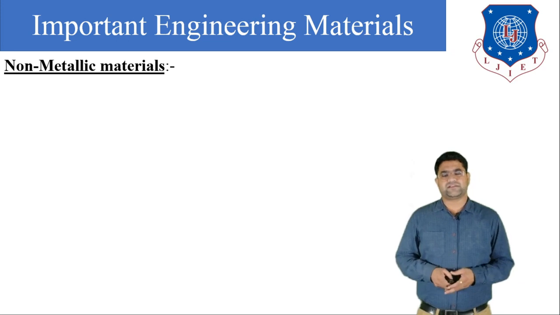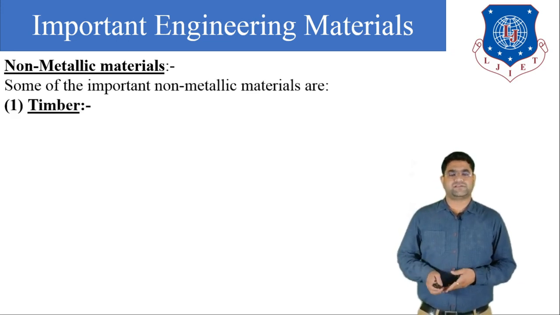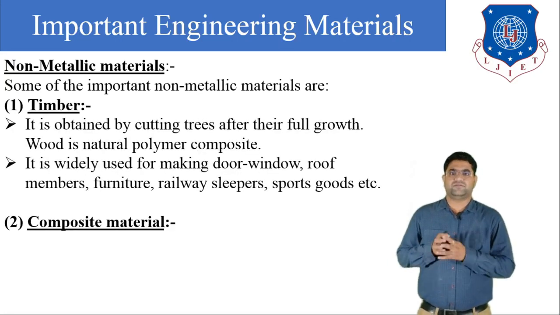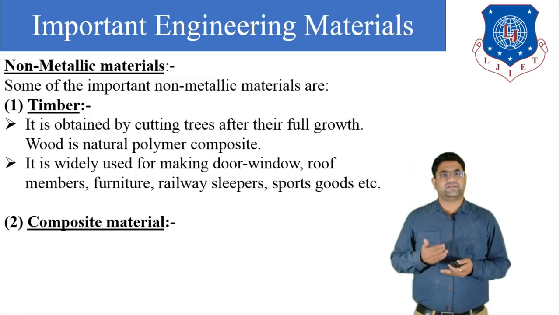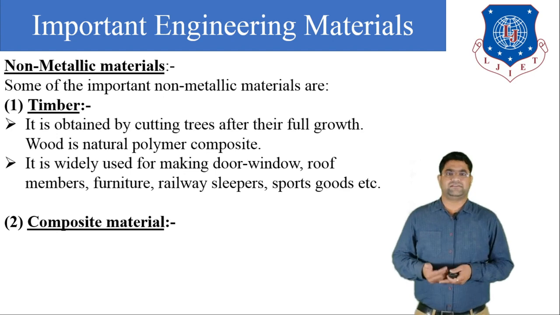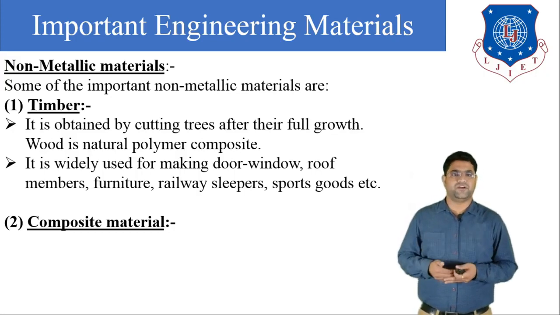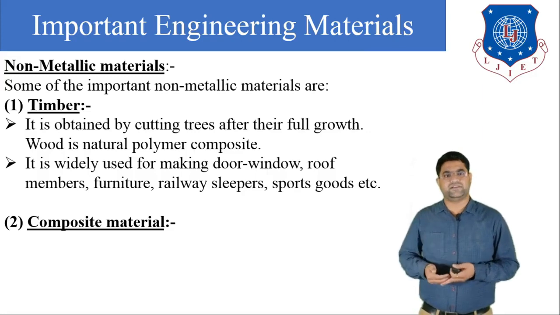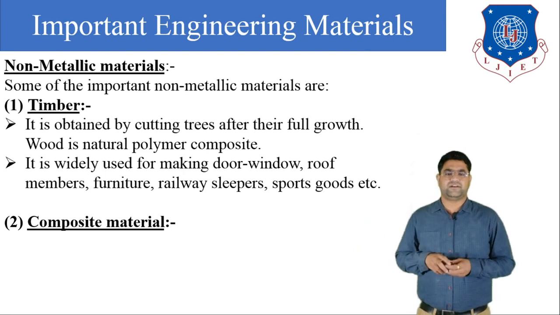Now next we will discuss the non-metallic materials. The first important non-metallic material is timber. Timber is obtained by cutting trees after their full growth. Wood is a natural polymer composite, and it is widely used for making doors, windows, roof members, furniture, railway sleepers, sports goods, etc. So these are the applications of timber.